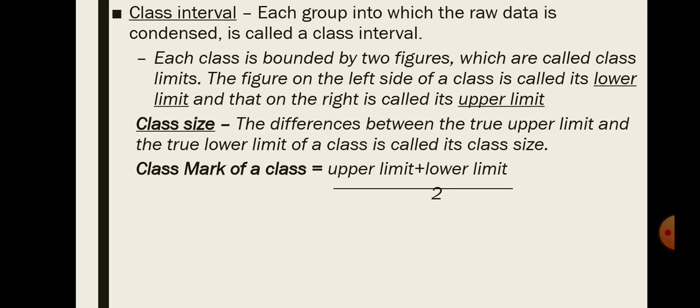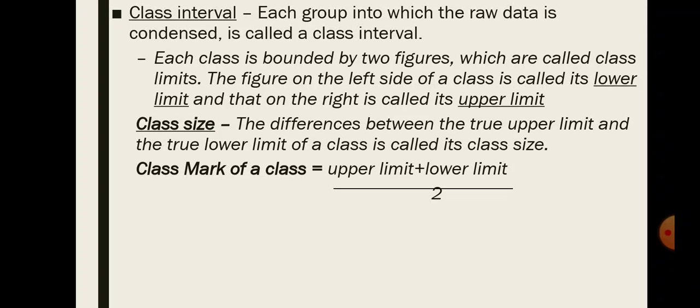Class interval. Each group into which the raw data is condensed is called a class interval. Each class is bounded by two figures which are called class limits. The figure on the left side of a class is called its lower limit and that on the right side is called its upper limit.